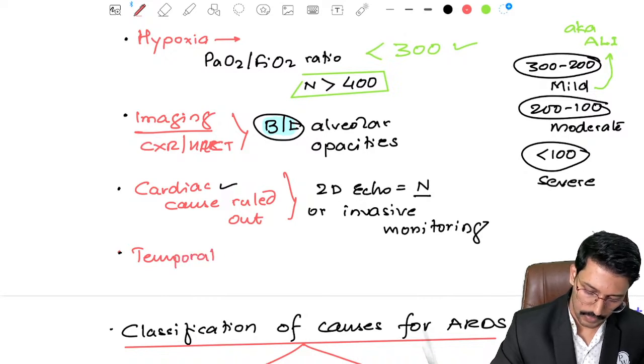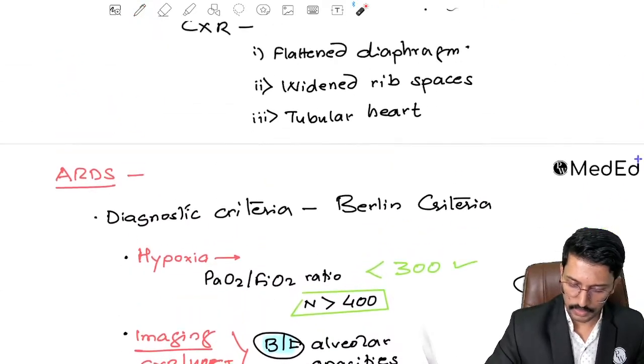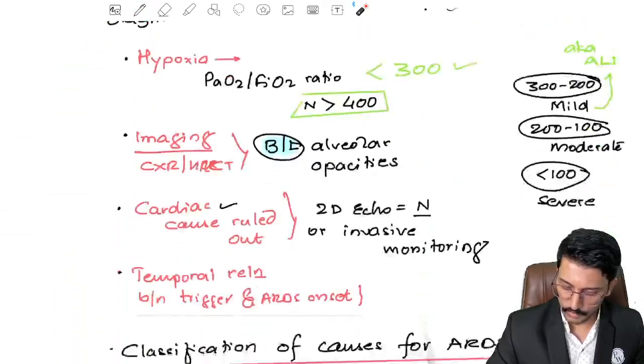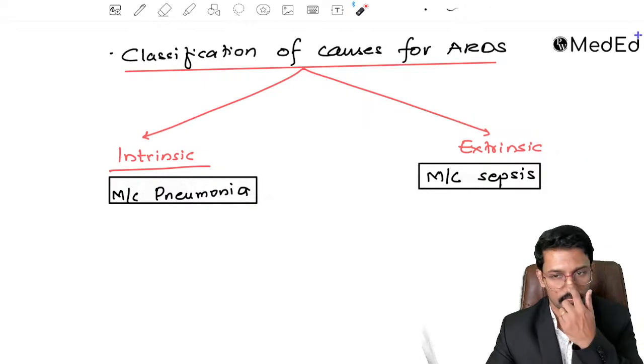Temporal relationship between trigger and ARDS onset. We spoke about this when we were talking about the causes for ARDS, right? I told you pneumonia is the most common intrinsic cause, and sepsis is the most common extrinsic cause.